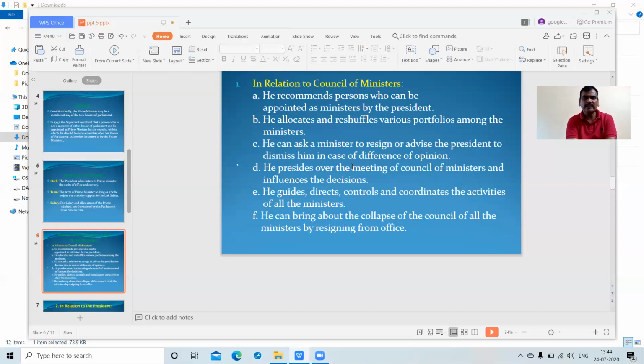And next, the Prime Minister can ask a minister to resign or advise the President to dismiss him in case of a difference of opinion. In a single party system, or in a coalition party system, the parties' opinions may be different.